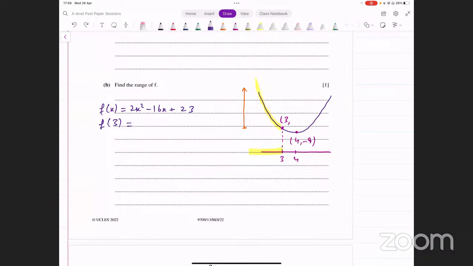Okay, let's evaluate that. 2 into 3 squared, that's 2 into 9, sorry, minus 16 into 3 plus 23. So this is giving me minus 7. f of 3 equals minus 7. So the y coordinate here is minus 7.